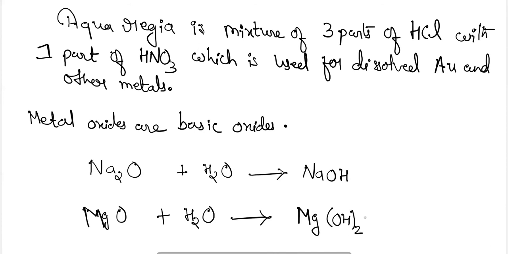Due to the reaction of metal oxides like this, they are producing alkalis when reacted with water. Due to this reason, we term the oxides of metals as the basic oxides.